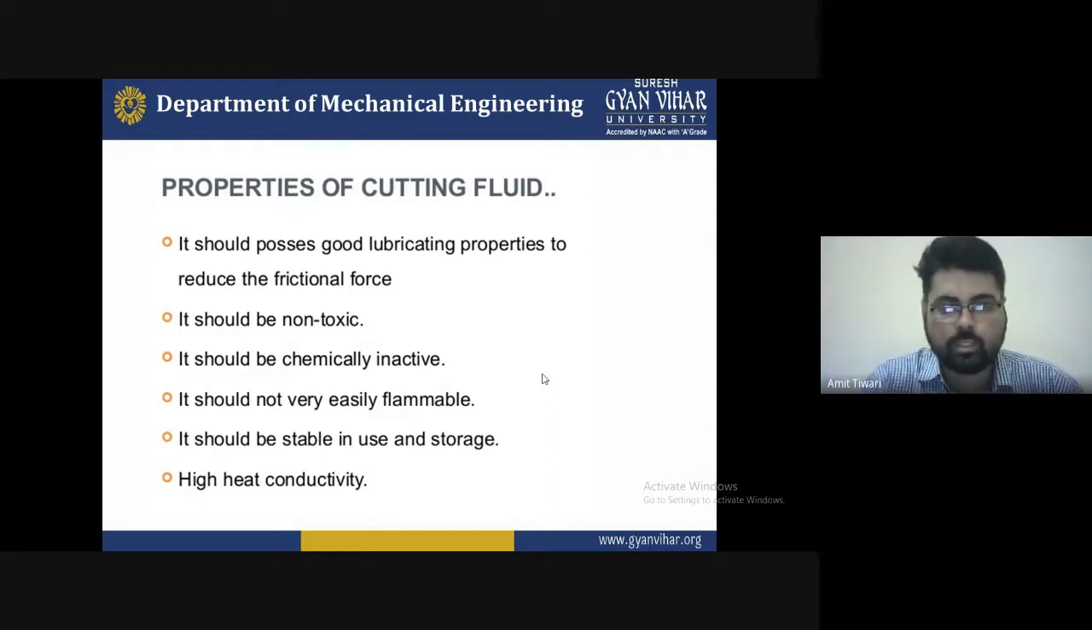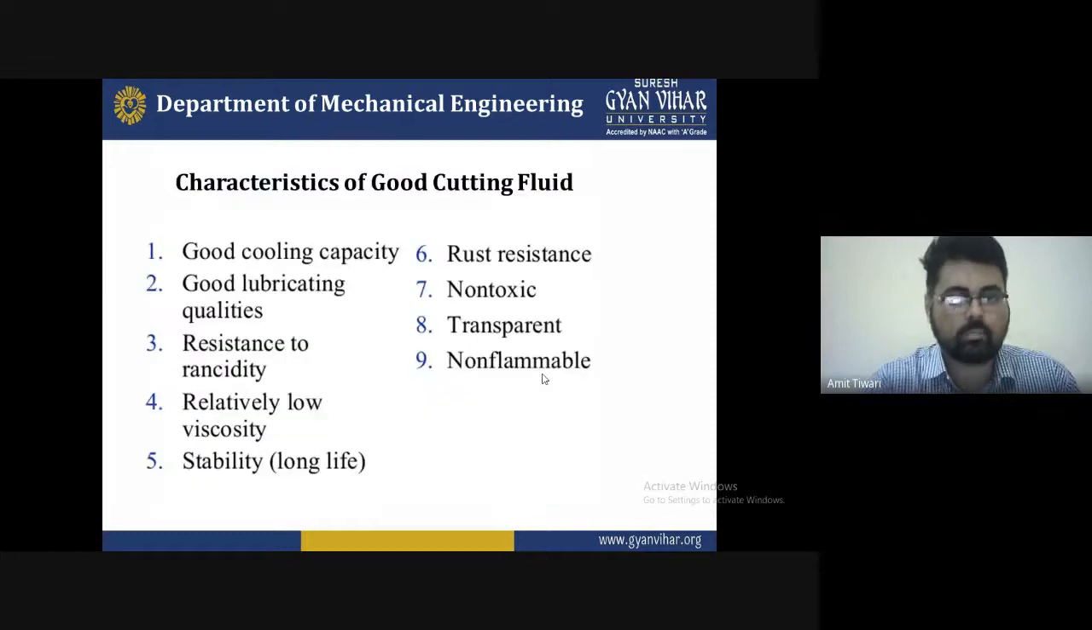It should be stable in use and in storage. High thermal conductivity is also required for good machining. It is required for maintaining the surface finish, and it should be chemically inactive and non-flammable. So these are all the other properties of cutting fluids required for machining.